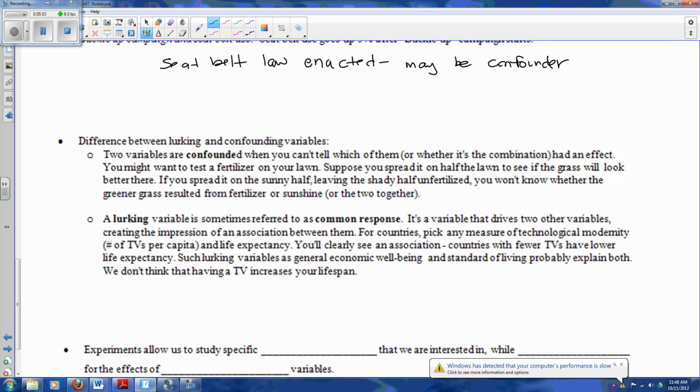Versus confounding, usually the two factors are in the study and what's happening is you can't tell the difference between them. Okay, so here's another example of confounding. When Carter was a baby and we were trying to get him onto baby food, and you're trying to find out what they're allergic to, if they're allergic to anything. So what they tell you is to, when you try a new baby food, don't try anything else new for like 5 days. Okay, so if you try something new, just keep that in their system. Don't add anything else that's new, so that you would know if he's allergic to it.